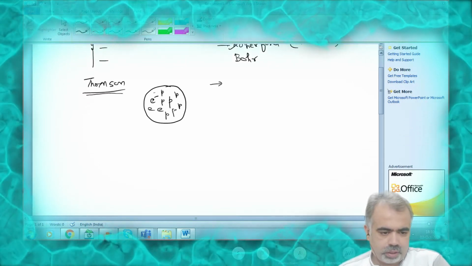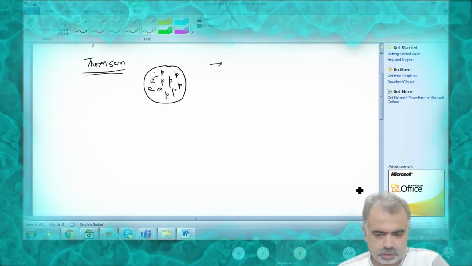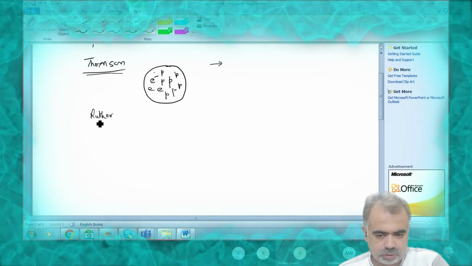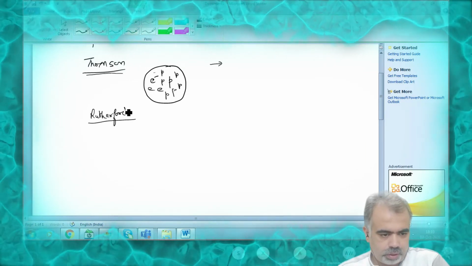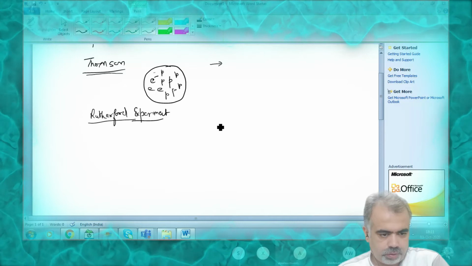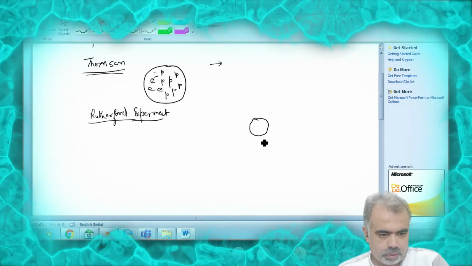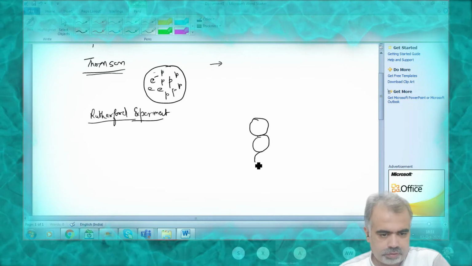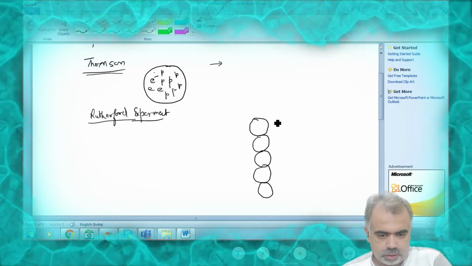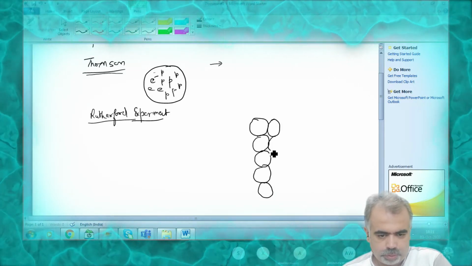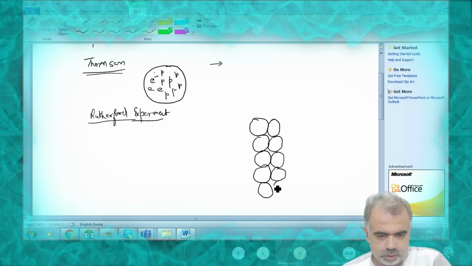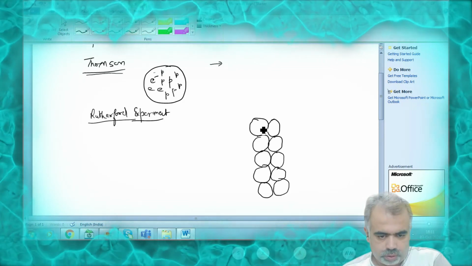After Thomson, another scientist, Rutherford, came, and he described the model of atom like this. He did one experiment first of all, that is what we call the Rutherford experiment. And what does the Rutherford experiment tell? Okay, let us see. What he did, he took a gold foil, a very thin gold paper, in which these, as I draw, these circles are basically the gold atoms.